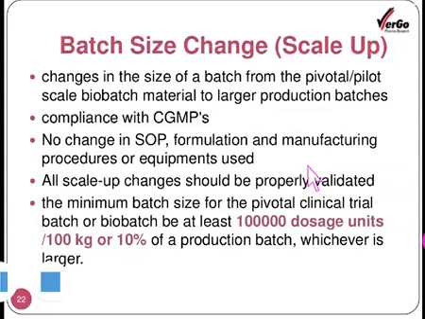The data obtained or the batch manufacturing record prepared by carrying out the trial batch up to this scale will be more realistic and more related to the actual large scale manufacturing process.